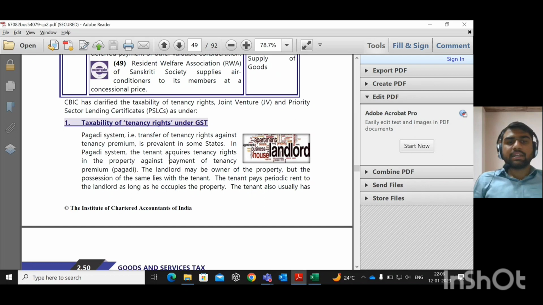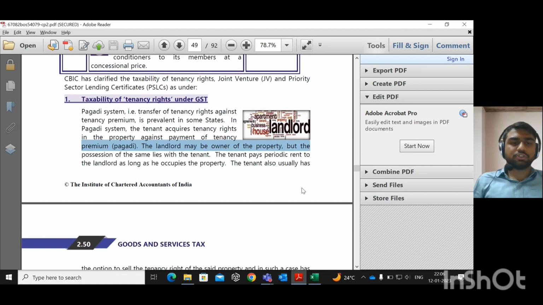In the Pagadi system, the tenant acquires tenancy rights in the property against payment of a tenancy premium, that is Pagadi. Here person A is the landlord, maybe the owner of the property, but the possession lies with the tenant, that is B. The tenant pays periodic rent to the landlord as long as he occupies the property.